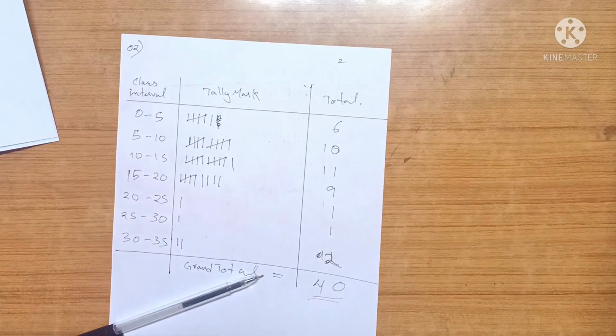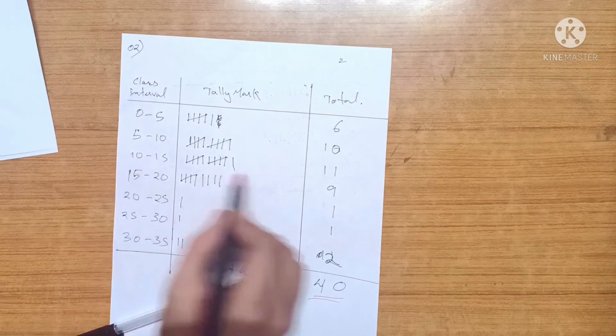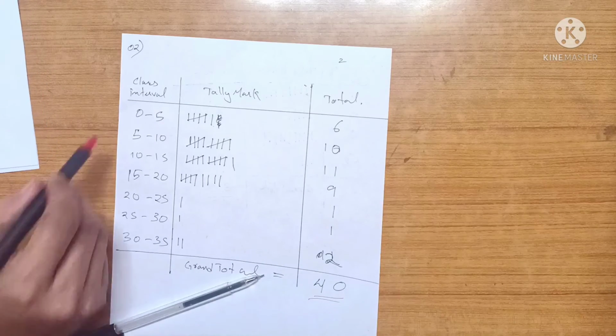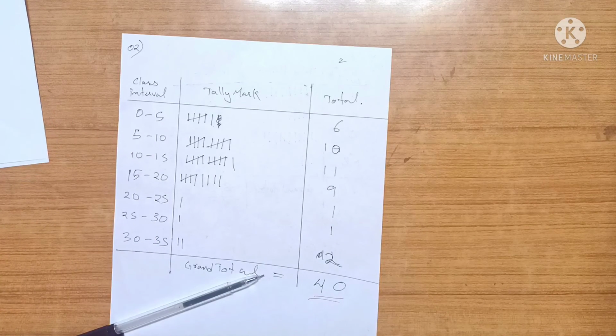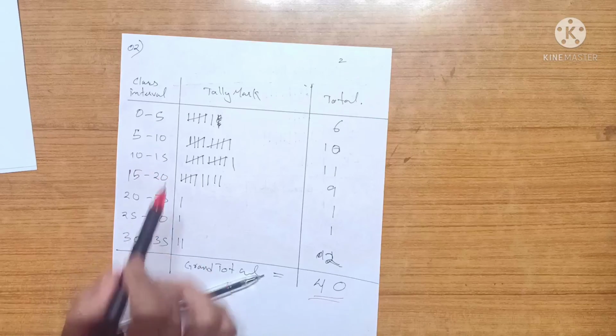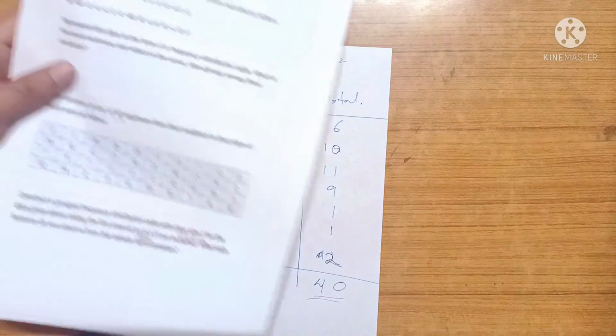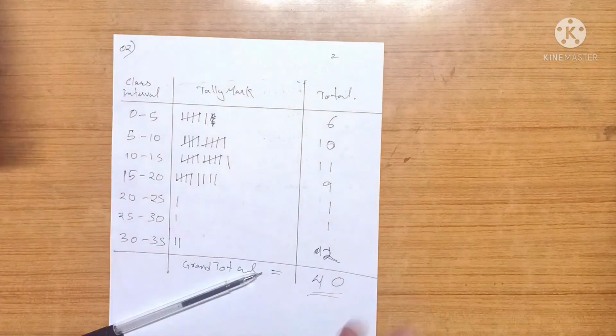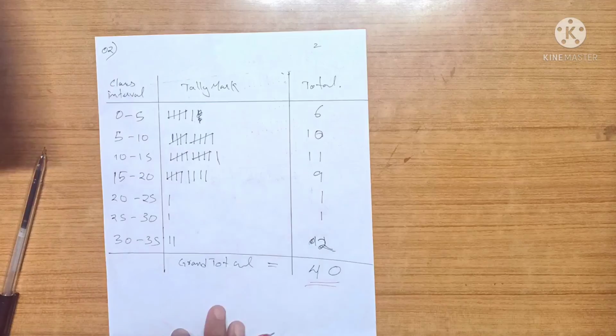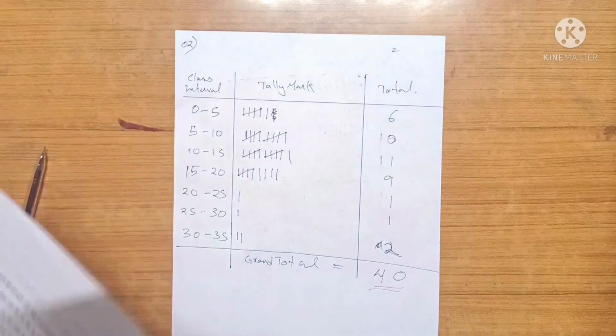Most people live around 5 to 15 kilometers, or 10 to 15 kilometers from their workplace, and very few people live 20 to 30 kilometers from their workplace. You can come up with other observations as well.